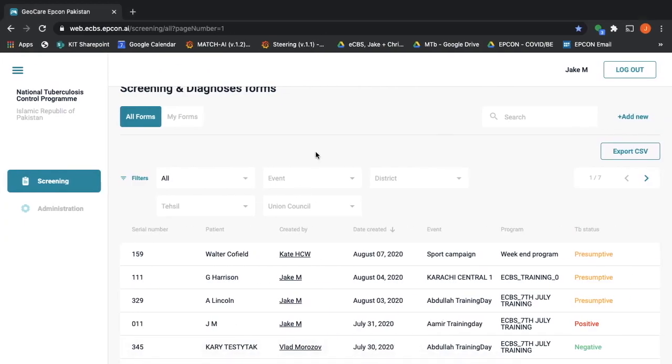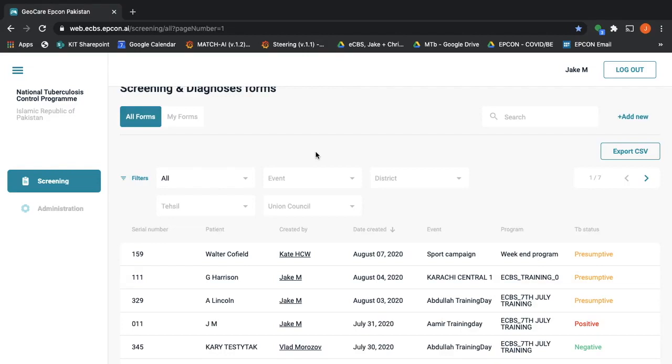This is an introduction to the eCBS EPCON data collection tool for use in chess camps in the field, currently being conducted by Mercy Corps and associated partners. The purpose of this video is to orient the viewer to the basic concepts behind the application, namely describing when to use the offline mode and when to use the online mode for screening in current Mercy Corps chess camps.